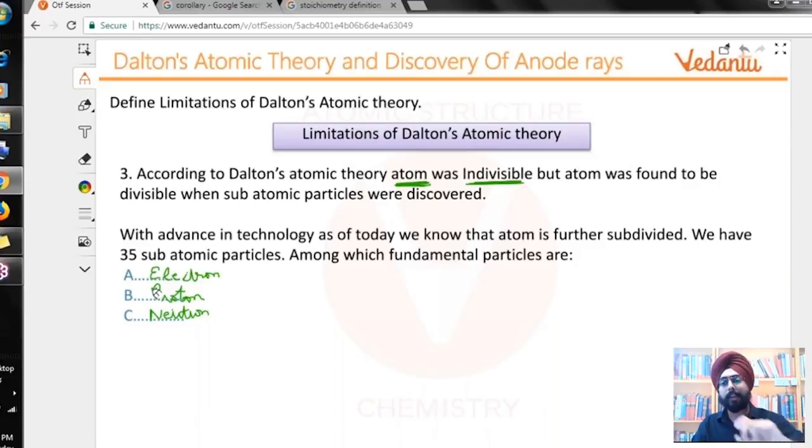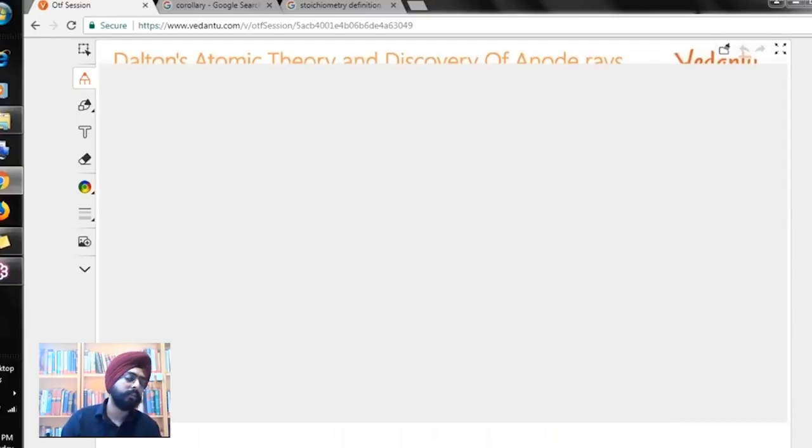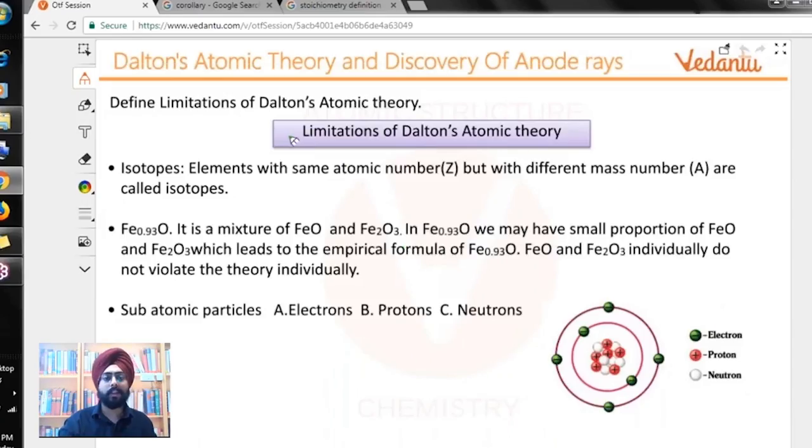Kanishk, yes, your statement is right. So, point is that this was another limitation of Dalton's theory because it was discovered later. So, Dalton didn't know. So, we are now smarter than Dalton. Okay, so again, the same limitations are given with examples. Isotopes are elements with the same Z but different atomic mass number. Let's see what this one is. So Fe0.93O is basically a mixture of FeO and Fe2O3. It exists in a solid structure. Okay. Yes.